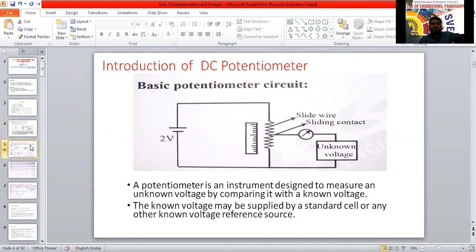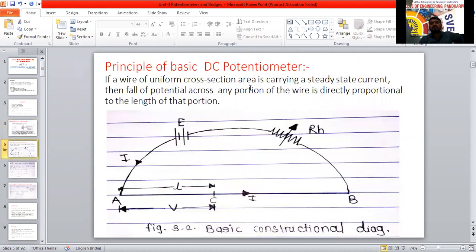Next, the basic principle of DC potentiometer. Now, see here. Here we are going to use one circuit. It is just like a circuit.